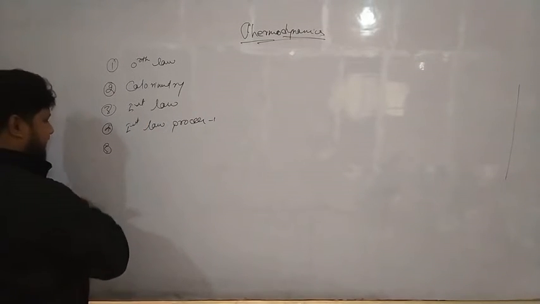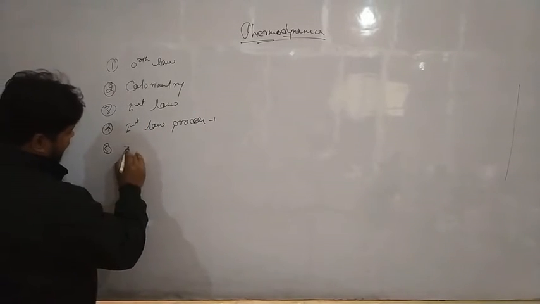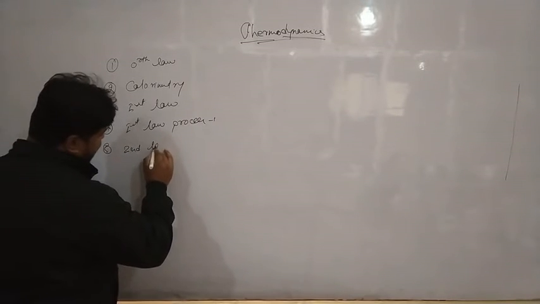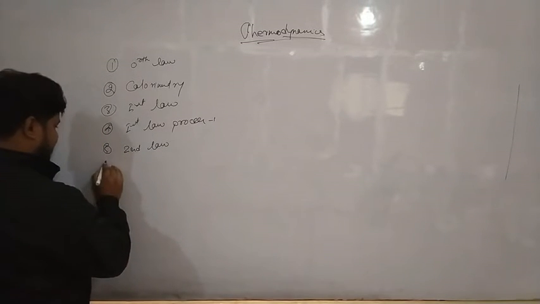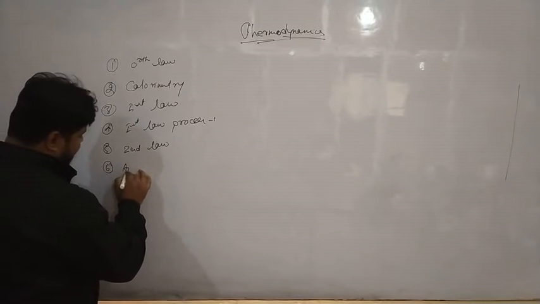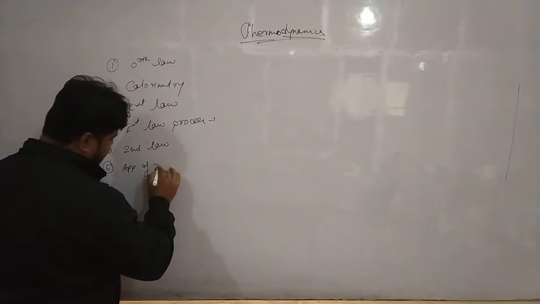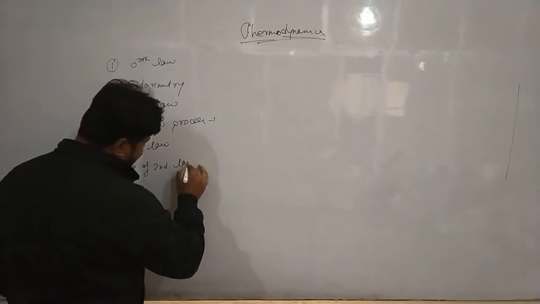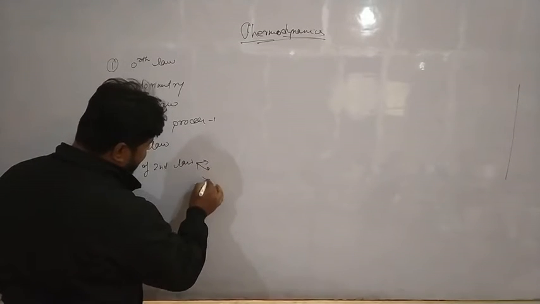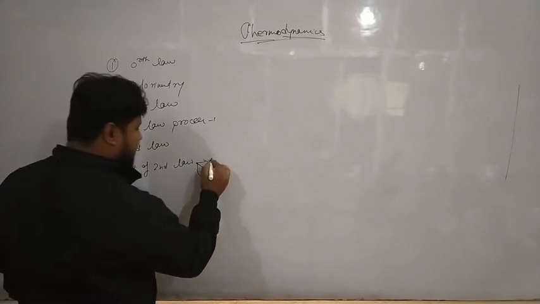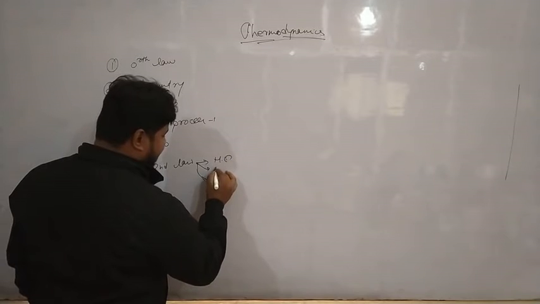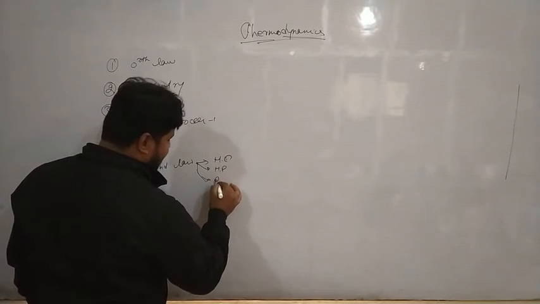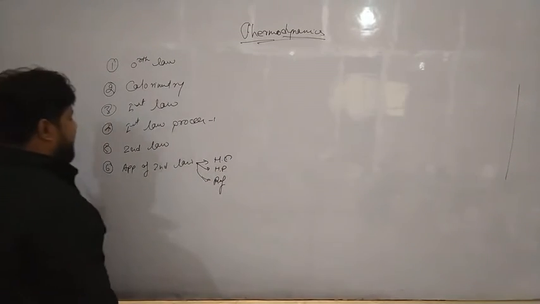After that we'll start the second law, and then the applications of the second law, where we're going to discuss heat engine, heat pump and refrigerator.